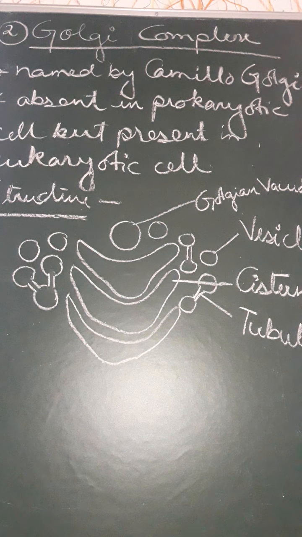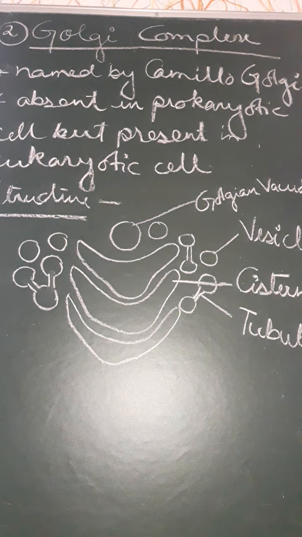Okay, these are some important terms for you. Now, these Golgi complexes are completely absent in prokaryotic cells, because while we were studying prokaryotic cells, we already mentioned that cell organelles are absent, but these are present in eukaryotic cells. So the Golgi complex is completely absent in prokaryotes but present in eukaryotes. Now, they are present in the cytoplasm of the cell.